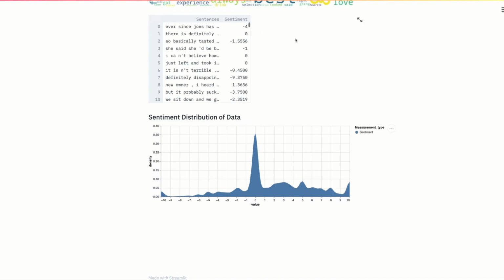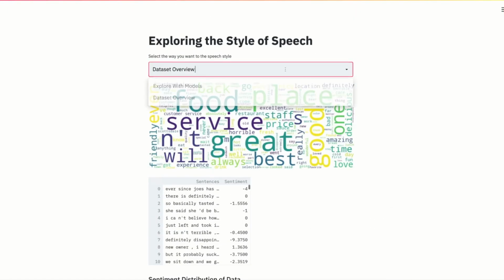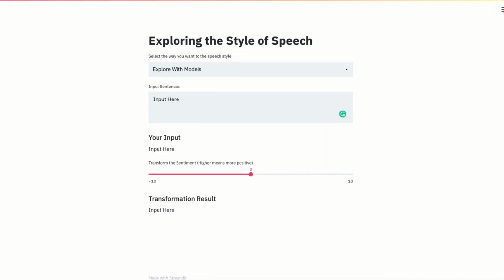The sentiment ranges from -10 to 10, where -10 is a really negative review and 10 is a really positive review. We also have a sentiment distribution of the data to give the user a better idea of how the sentiment is distributed. As you can see, the data here is slightly skewed to the positive. Let's go back to the model.